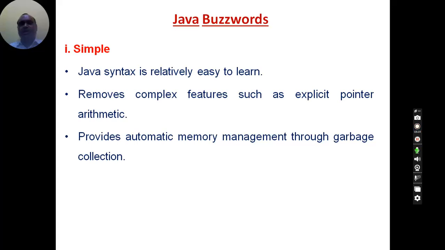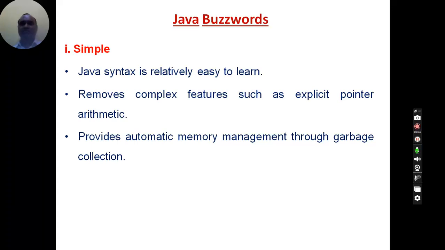And in Java we have an automatic memory management technique, which is also called garbage collection. In C and C++ language this concept is not there. What do we mean by automatic memory management or garbage collector? Suppose you have declared a variable in a program, and you are not using that variable anywhere, or you have used it somewhere and in the rest of the program you are not using it, then the memory allocated to that variable is being wasted.